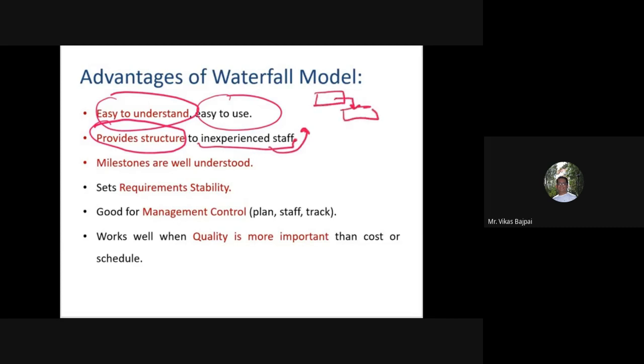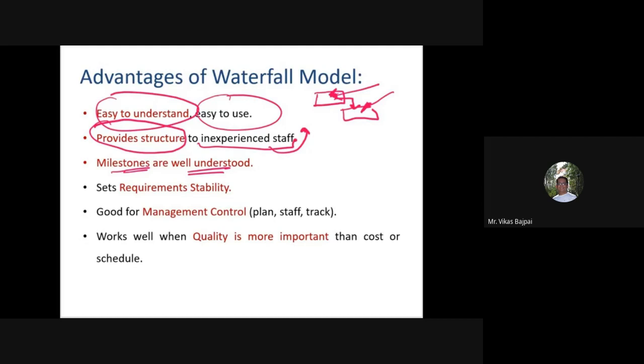So there is a simple structure, and if my staff is inexperienced, I only have to inform them to first finish this phase, then move to the next. And in this one, your milestones are well understood. I know when to start, when to stop, and when to move to the next phase.